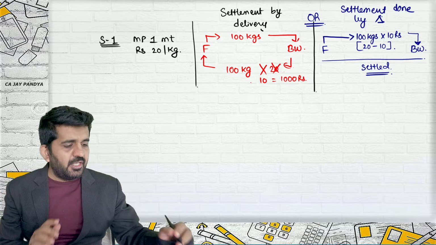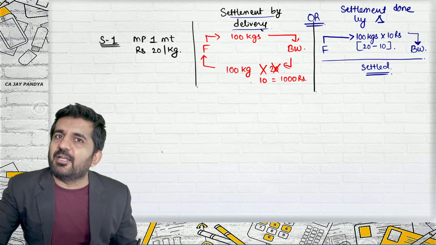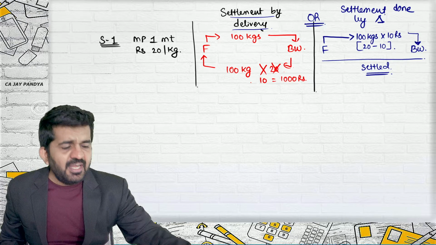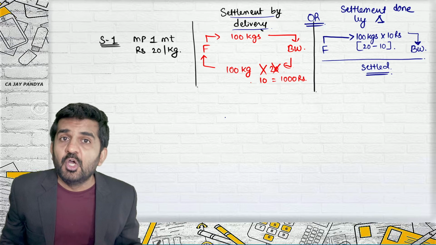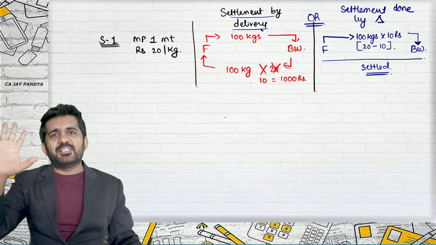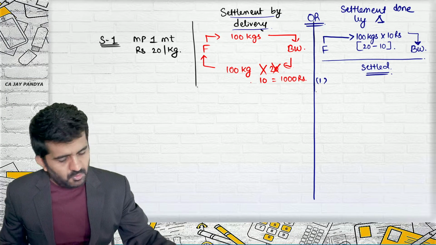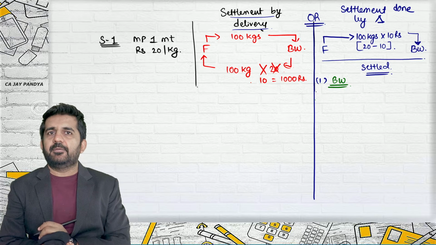It is an alternative to settlement by delivery. So if you have done settlement by delivery, there is no question of doing settlement by difference. And if you have done settlement by difference, there is no question of delivery of goods. Is it alright? See what is happening over here. There are two parties. One is Balaji Wafers.